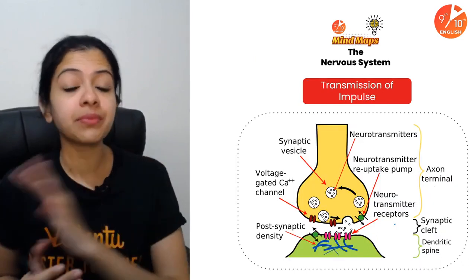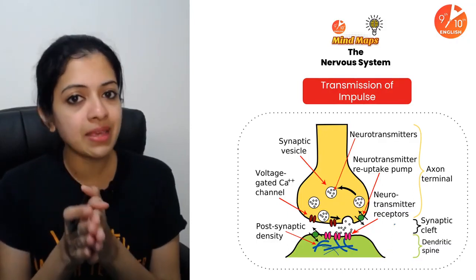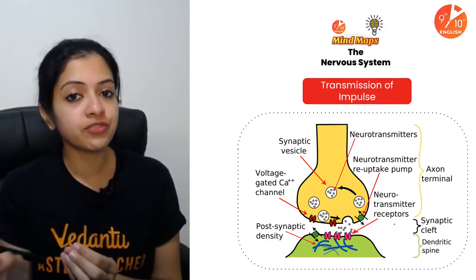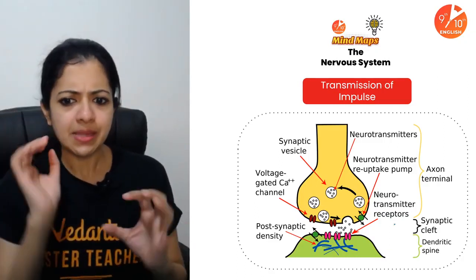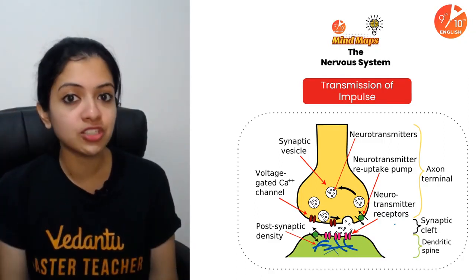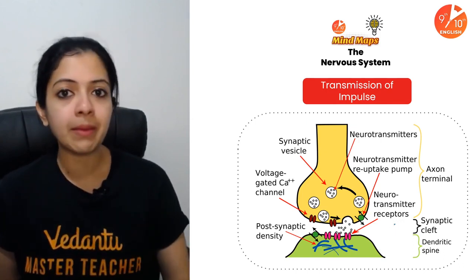Then transmission of nerve impulse is very, very important. Now, children, let me tell you one thing. The topic of transmission of impulse is very interesting, yet supposed to be a little scary for many children. I know that. I'm telling you this from personal experience. So you don't have to worry about it at all.